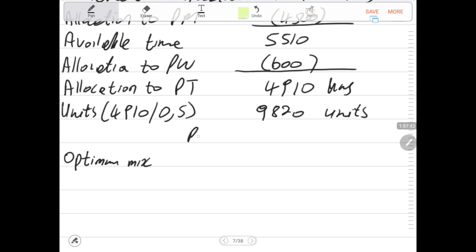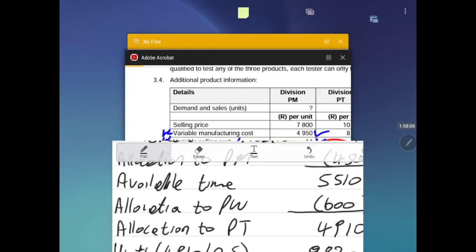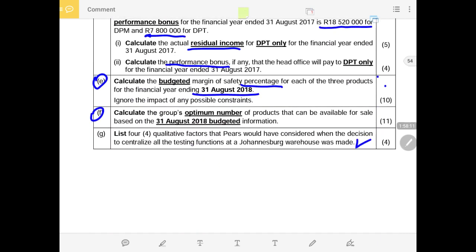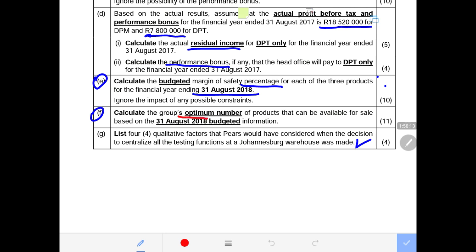Then now we do the optimum mix: PM, PT, and PW. We are going to produce the whole of the 18,000. We'll only produce here 9,820, and we are going to produce the whole of the 3,000 in here. So this is the optimum production mix, as they required us to do. They said we must do the optimum production mix, optimum number of units that can be available. So those are the units that can be available.